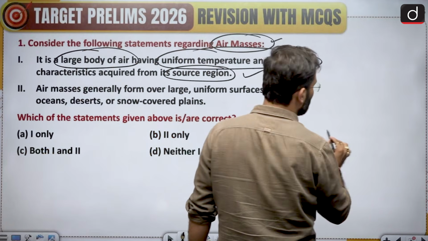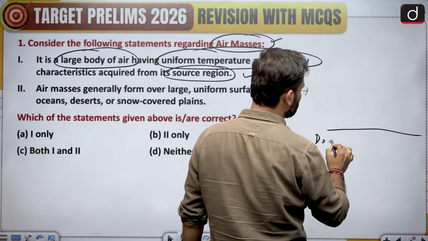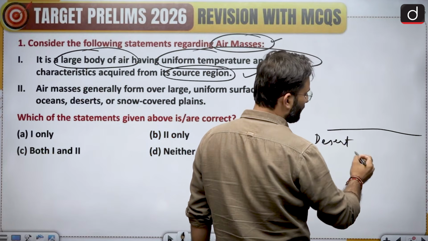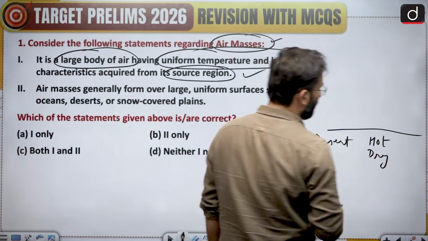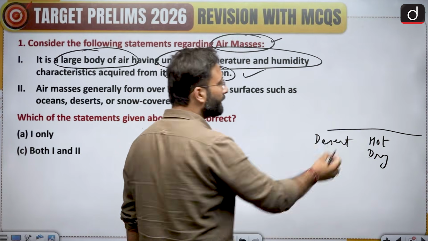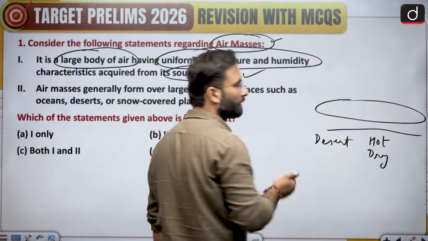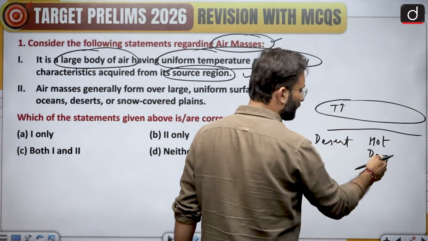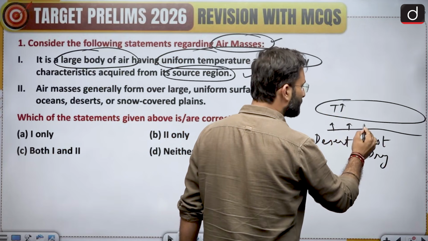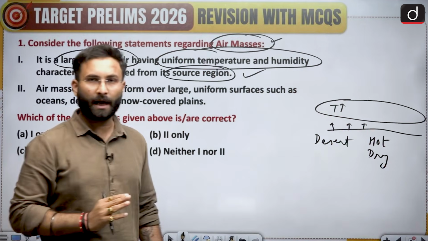For example, see, this is your desert. In the desert surface, if it is a hot and dry desert, the air mass or the air pocket which is above this tends to have high temperature because it is a hot desert. Because of the convection or other reasons, the temperature of the air will be high.